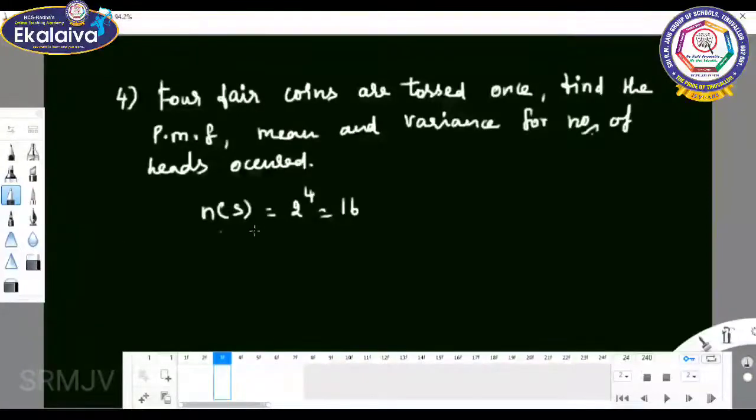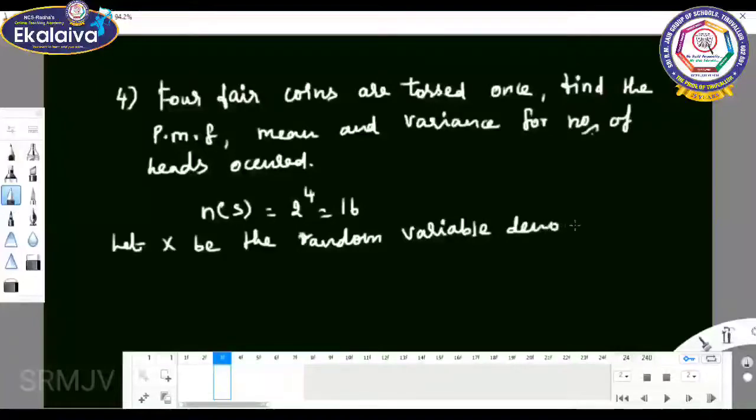Let X be the random variable that denotes the number of heads. What are the possible values X can take? X can take the values 0, 1, 2, 3 and 4.